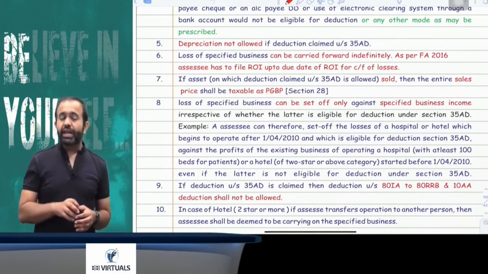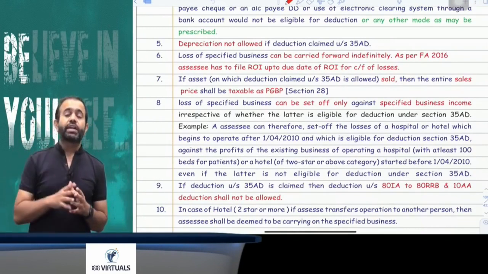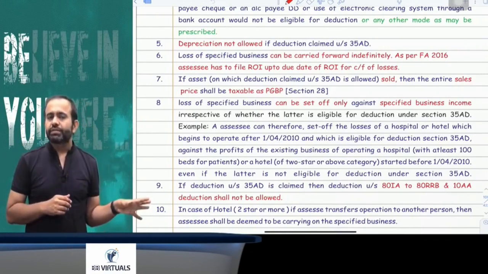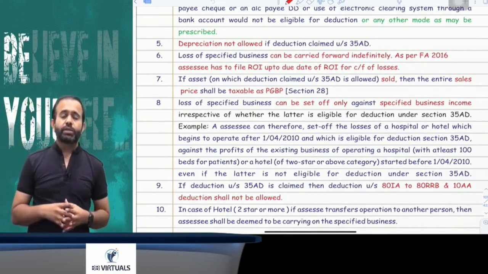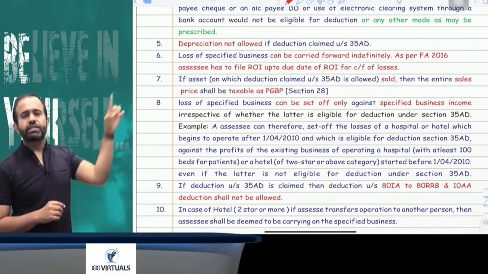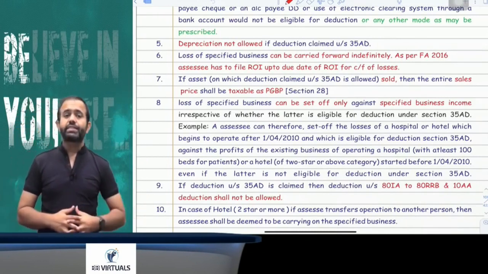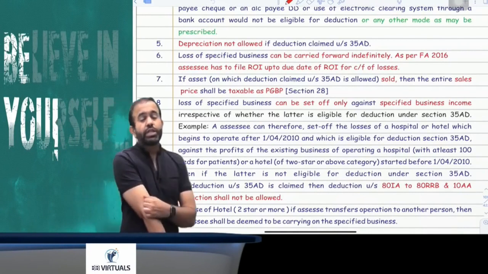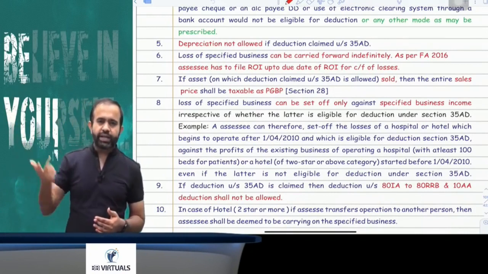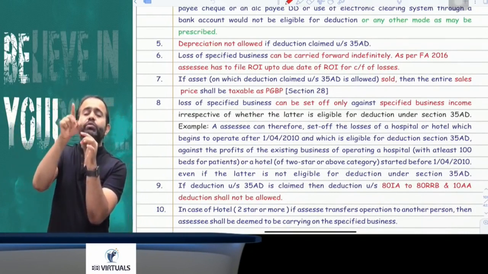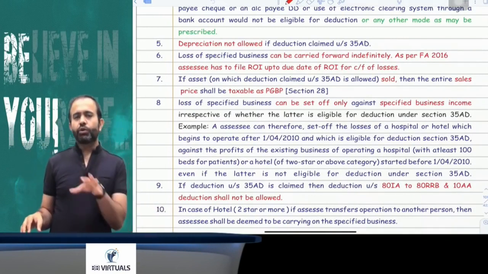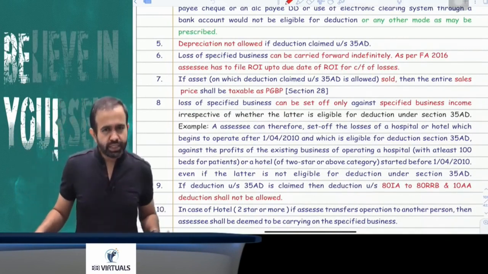Now besides that Mumbai hotel, I am also having one hotel at Jaipur, and that hotel was started 20 years ago. 20 years ago means that time this section was not there. So that time I started a 4-star hotel in Jaipur. Now the question is, my Mumbai hotel loss, if it is a specified business loss, can I set it off against the Jaipur hotel profit? The answer is yes, I can set off against the Jaipur hotel income, because the Jaipur hotel is a specified business. That is the 4-star hotel, means 2-star or above category. That Jaipur hotel is not eligible for 35AD deduction, but that hotel is treated as a specified business. So my Mumbai hotel loss can be set off against the Jaipur hotel income. You got my point or not?